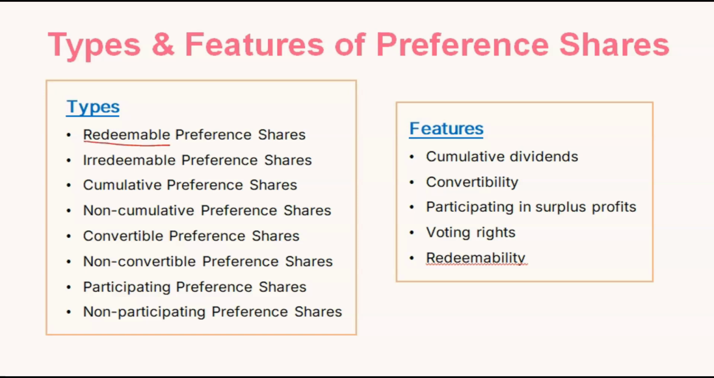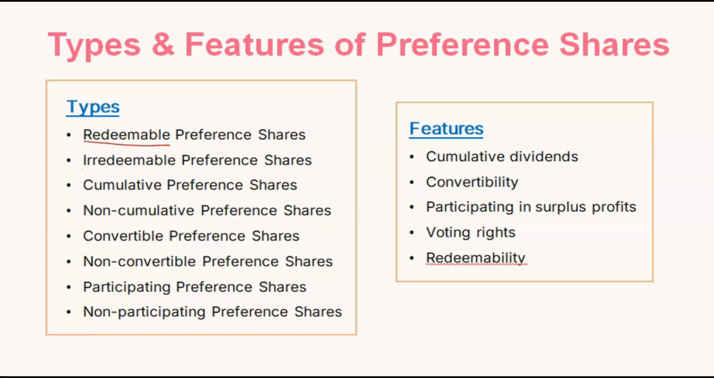Redeemable preference shares. What does that mean? That means they can be redeemed after a certain time period. As you have seen, in equity shares there is no redemption, there is no maturity. Here there is a maturity, a time period. After 1 year, after 2 years, after a certain time period, the preference shares can be redeemed. These shares can be sold and the person can get their investment back. So that's redeemable preference shares.